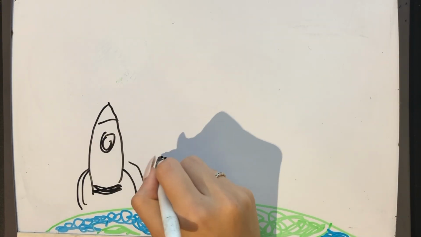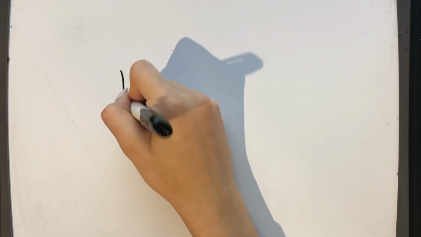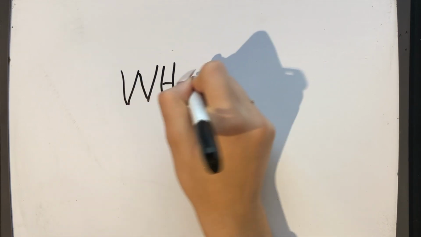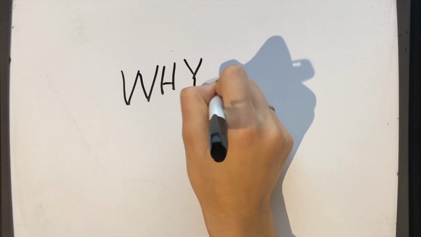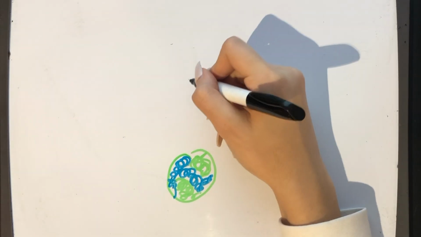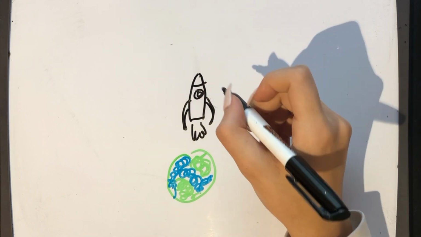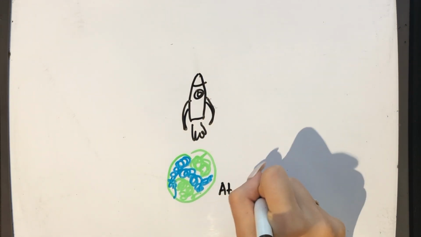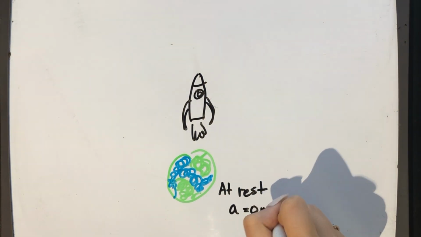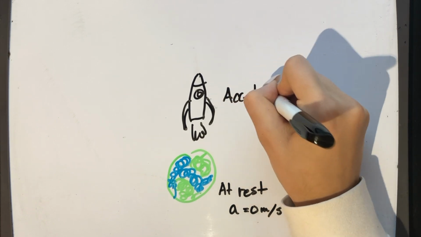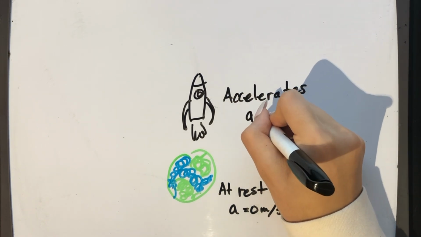Well, as it turns out, the twin on the spaceship would be younger when they return. So why is one frame of reference correct while the other is not, when in almost every other case, both frames of reference are acceptable? The answer is that the one who experiences acceleration is the one who is moving for the purposes of time dilation. And since the person on Earth does not experience the force of acceleration due to the rocket ship moving, it is accepted that they are the ones at rest.